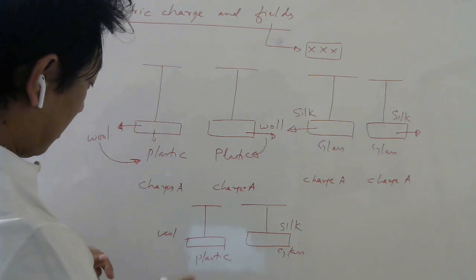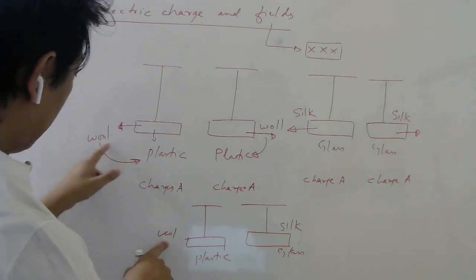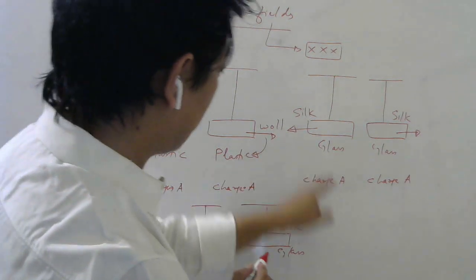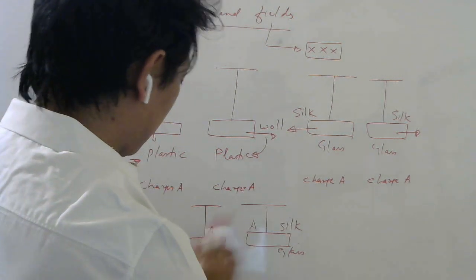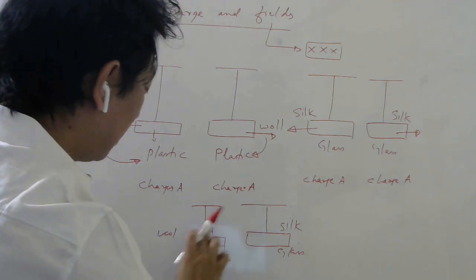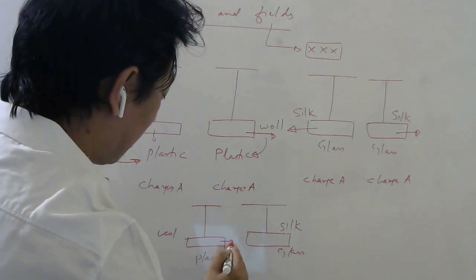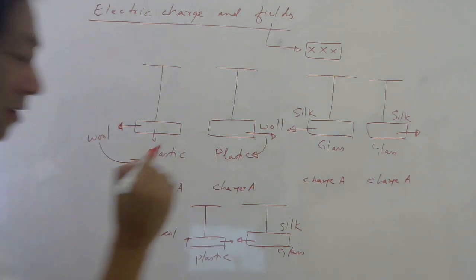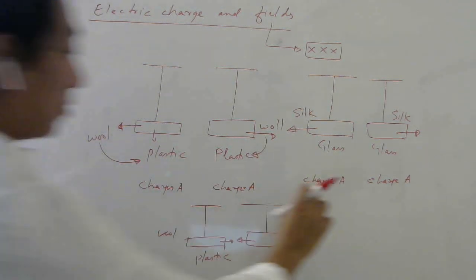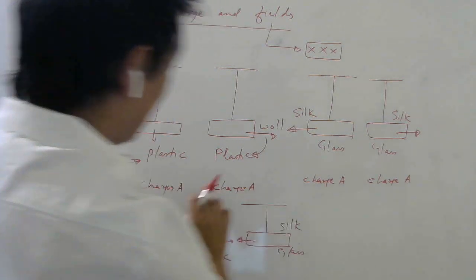But when you do this experiment, what is your prediction? Plastic with wool, which property? Charge A. Glass with silk, which property? Charge A. So A and A should repel. But when you do the experiment, you find that they actually attract. That means this property cannot be the same as that property.